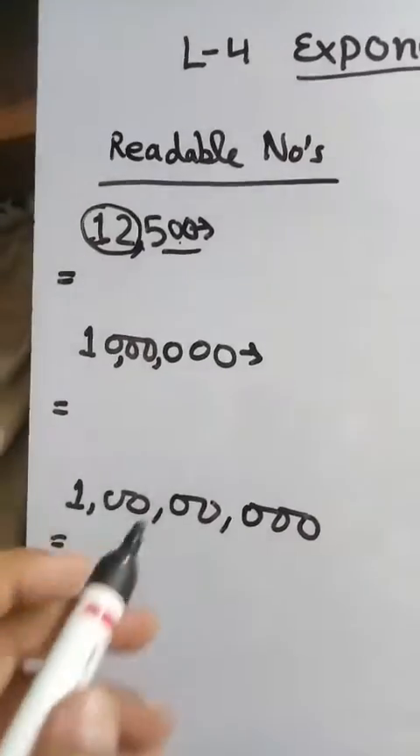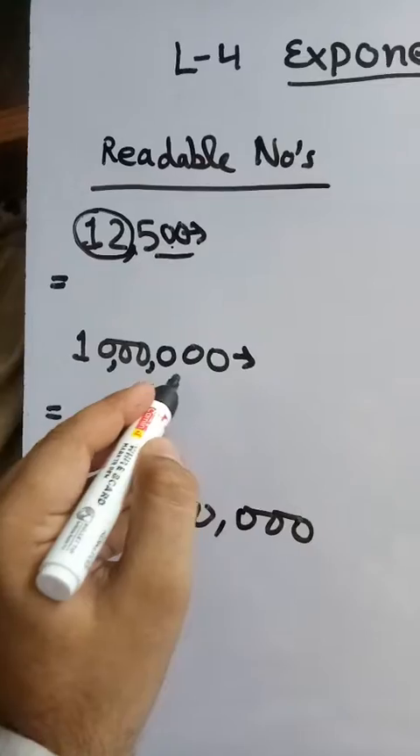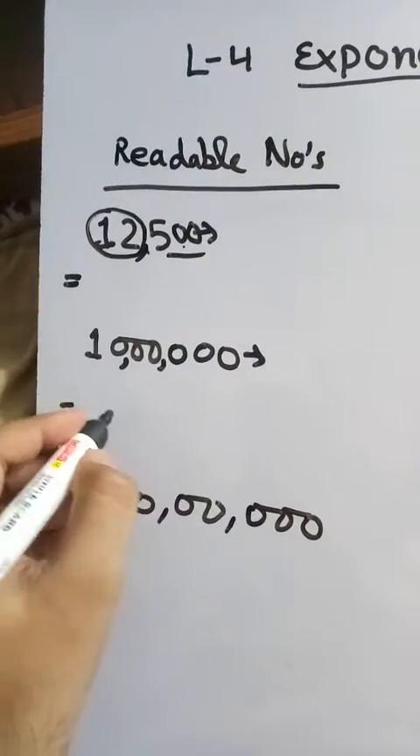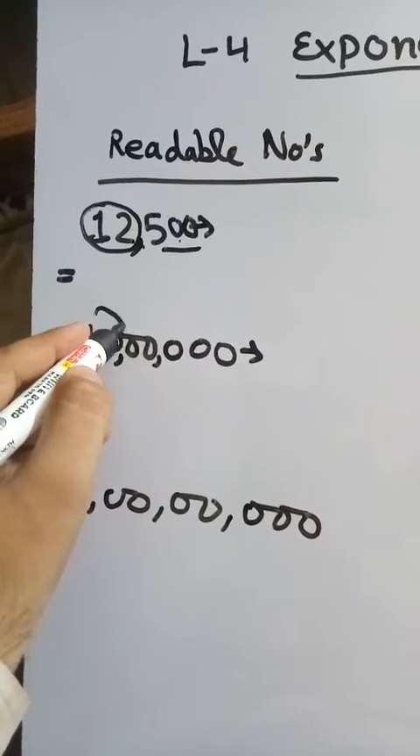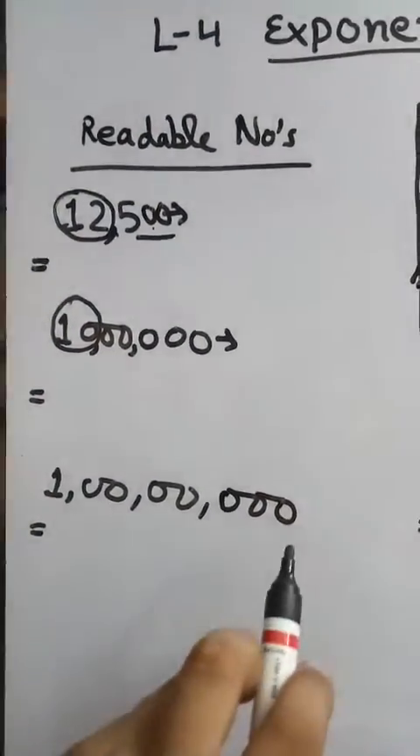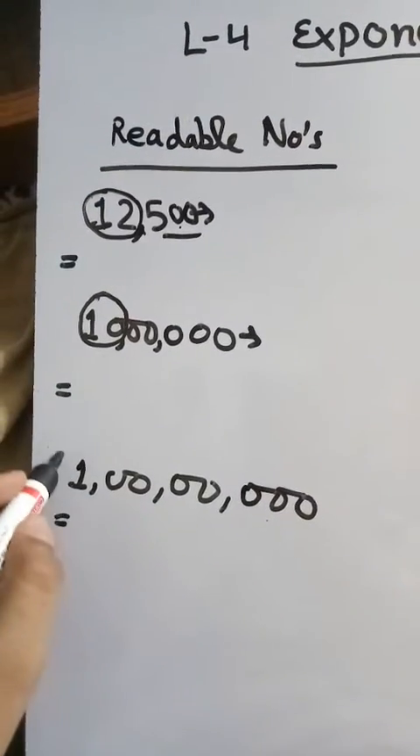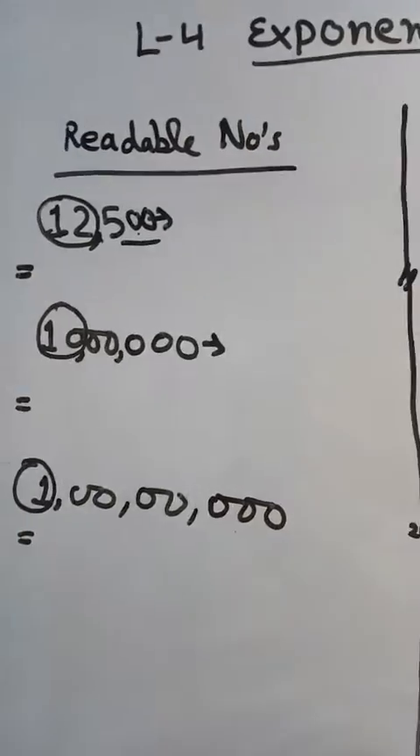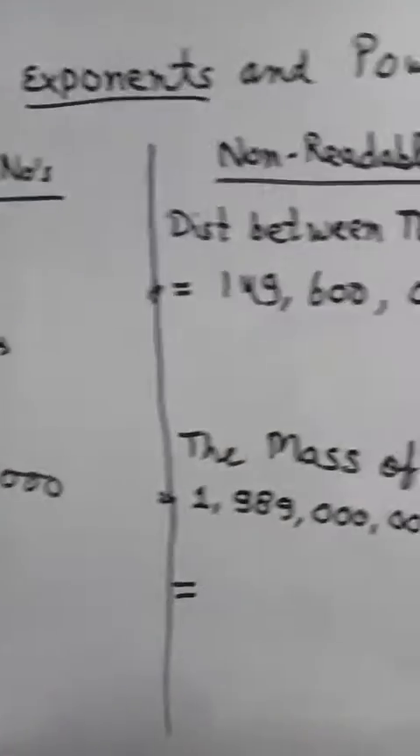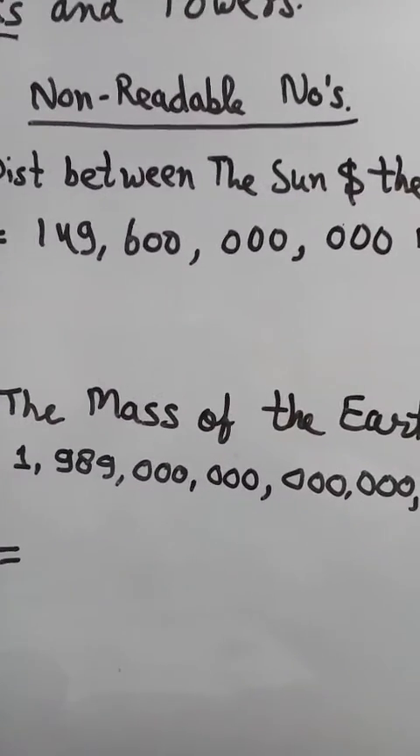Clear? This number is also read easily: ones, tens, 100, 1000, 10,000, lakh, 10 lakh. You can read 10 lakh easily in the Indian system. This number is also: ones, tens, 100, 1000, 10,000, lakh, 10 lakh, crore, 1 crore, etc. But sometimes you will face some difficulty reading this kind of number.